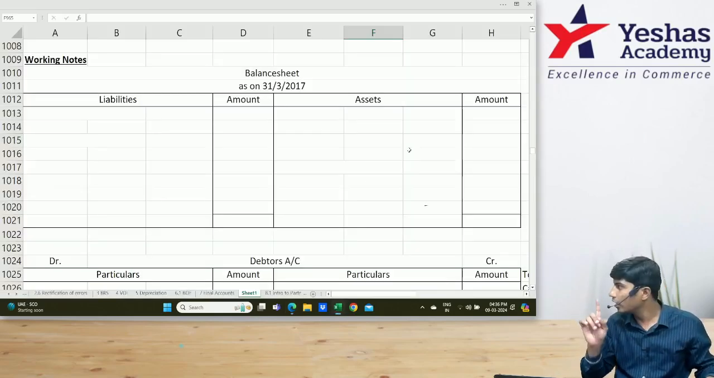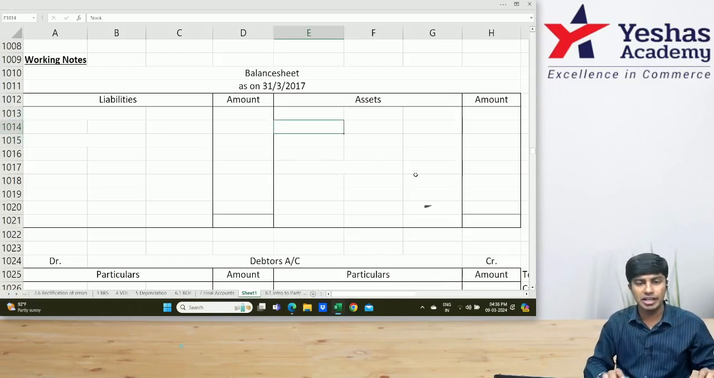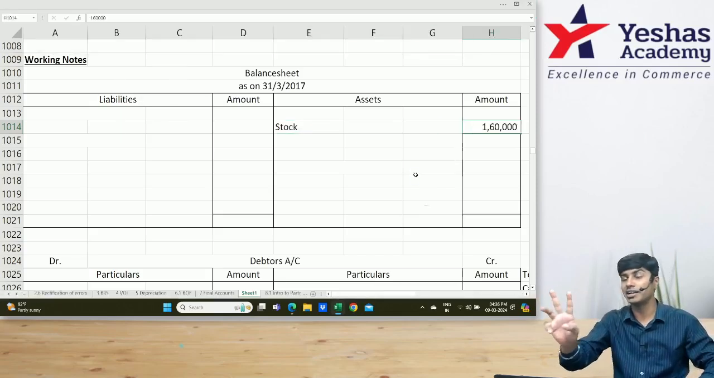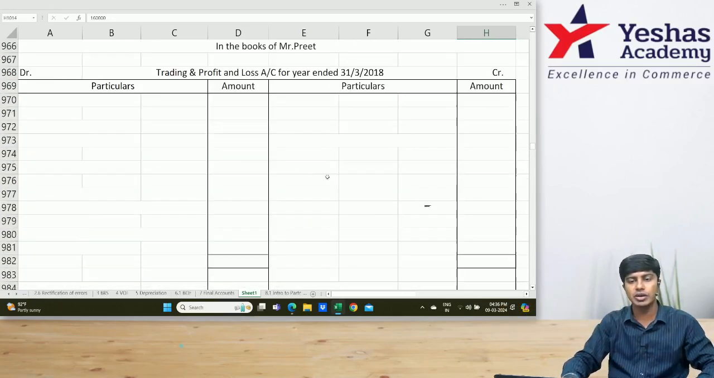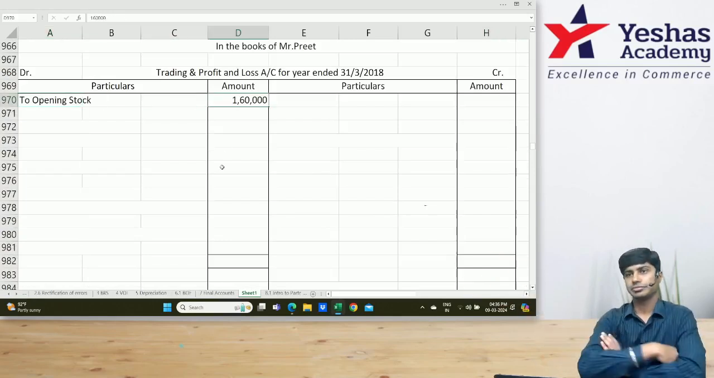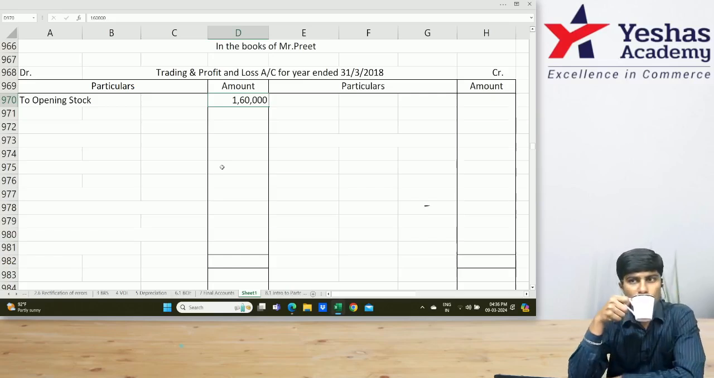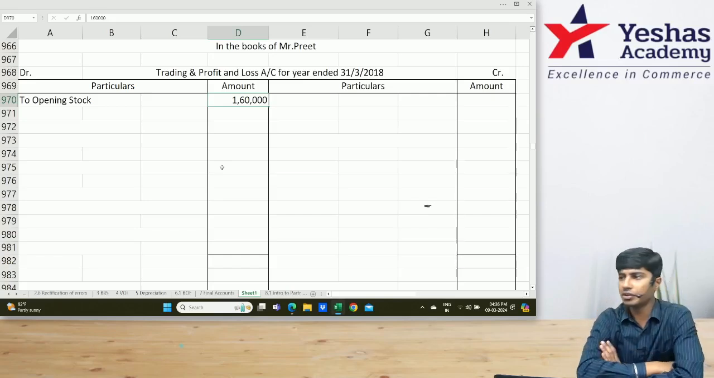You don't write 1,40,000. I'll tell you where to write 1,60,000. In your opening balance sheet, we will write stock 1,60,000. First place, hey, double entry. Two items. I'll write debit, credit both, and then I'll give you time to write 1,60,000 in opening balance sheet asset. Then second place is in your trading account debit side. We'll write opening stock 1,60,000. Right. Everyone wrote that?